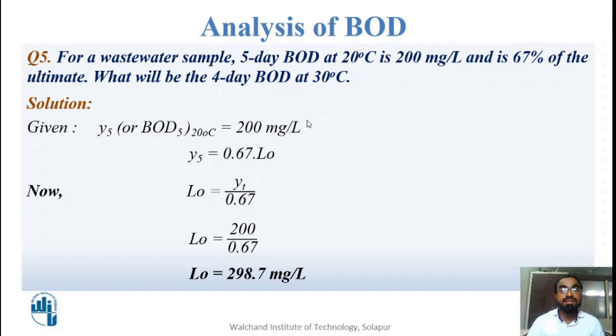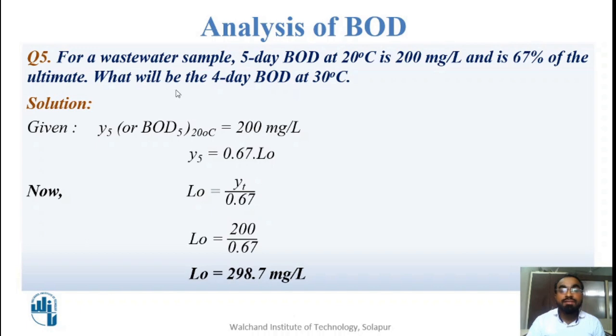Here also two conditions are created. One condition is of 20 degrees Celsius and one condition is of 30 degrees Celsius. At 20 degrees Celsius, time is given, that is 5 days, and BOD5, that is Y5 (or YT), is 200 mg per liter. Indirectly the ultimate BOD is given to us, that is, BOD5 is 67% of it. At 30 degrees Celsius, only one parameter is given, that is 4 days, the time.